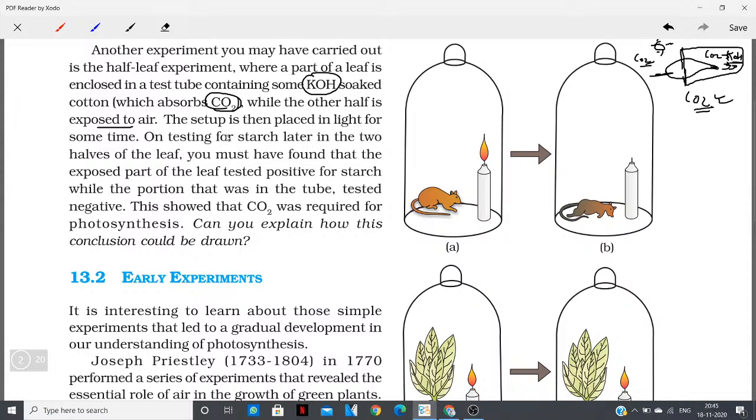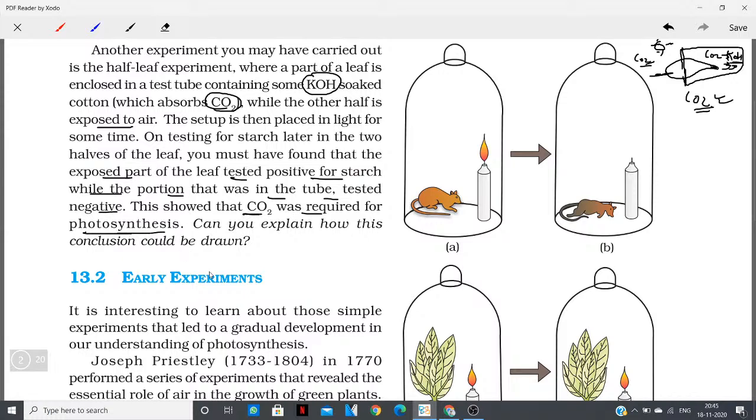The setup is then placed in the light for some time, and then tested for starch. Of the two halves of the leaf, you must have found that the exposed part tested positive for starch, while the portion that was in the tube tested negative. This showed that carbon dioxide was required for photosynthesis.